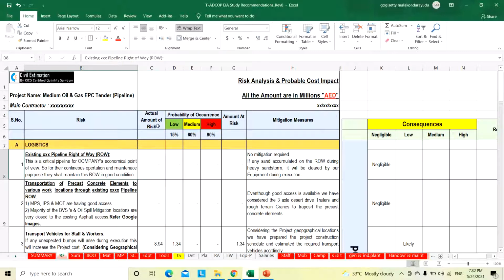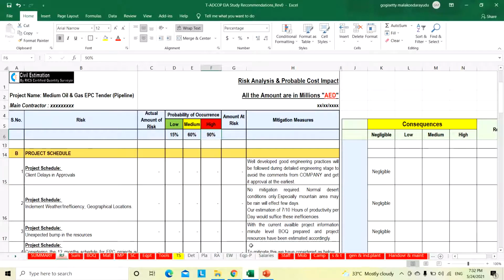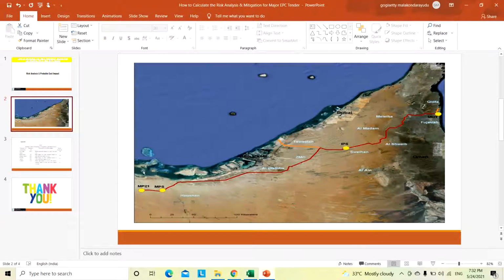Based on that risk, and whatever amount we considered in the tender, then the probability of occurrence, whether it will affect low, medium or high. These percentages are based on several sources. I have gone through several textbooks, the internet, and my top management reviews, and based on that we decided on these values. For that we also have one small justification here.